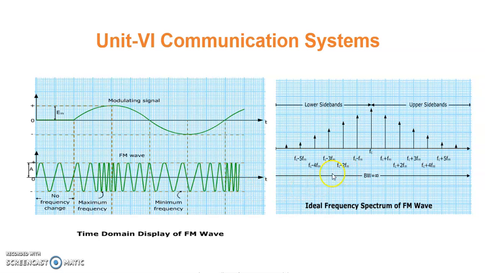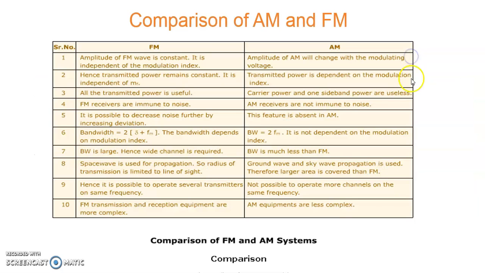But the difference between amplitude and frequency modulation is that here n number of sidebands are produced by the frequency modulation. This is the original Fc, then Fc minus Fm, then Fc minus twice Fm, Fc minus thrice Fm, and so on. So there are n number of lower sidebands, and n number of upper sidebands: Fc plus Fm, Fc plus twice Fm, Fc plus thrice Fm, and likewise. So FM produces n number of sidebands, whereas AM produces only two sidebands, upper sideband and lower sideband. So this is the comparison of AM and FM.